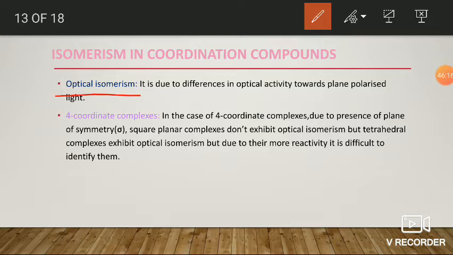Next one, optical isomerism. Generally, optical isomerism arises due to the difference in optical activity towards plane polarized light. So based on the reactivity of the complex with plane polarized light, they may be optically active or optically inactive. If it rotates the plane of the plane polarized light towards the right side or left side, it is optically active, otherwise it is optically inactive.